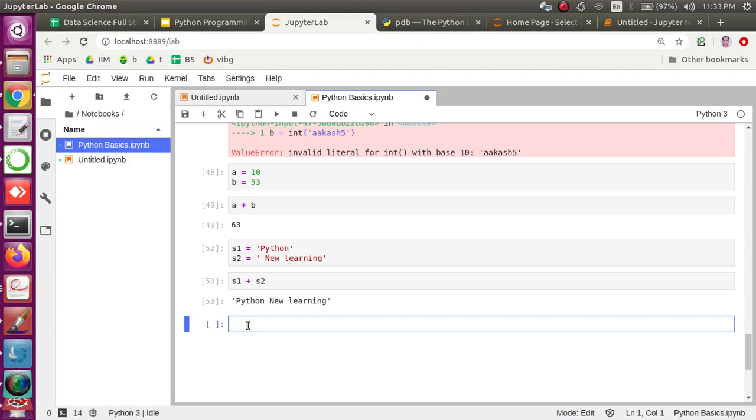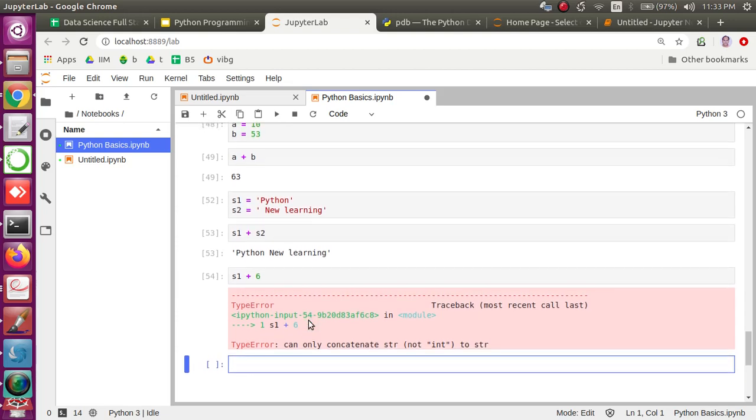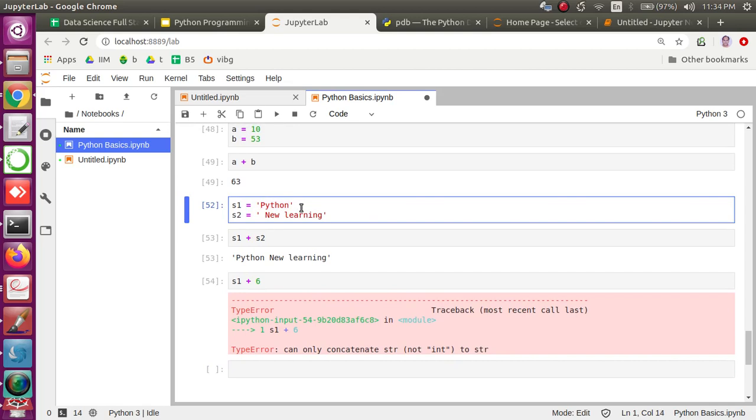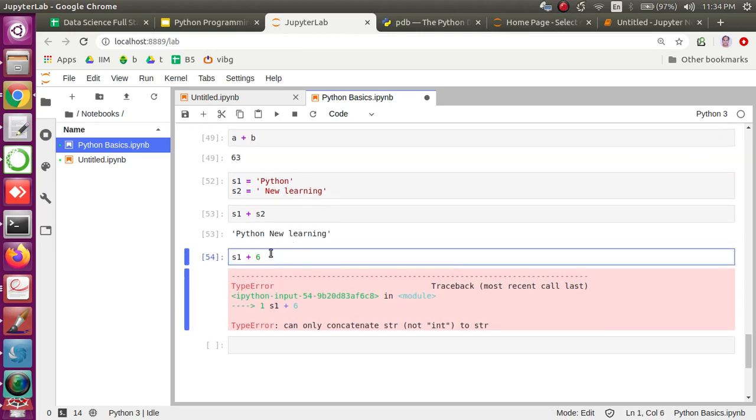But if you do something like this, definitely this is not a legitimate action which we probably want to take, because we don't want to add 5 to a particular string. That is not something we usually do. But if you want to say Python 6, then you have to concatenate that, and you have to make sure that this number 6 is not a number, but a string.